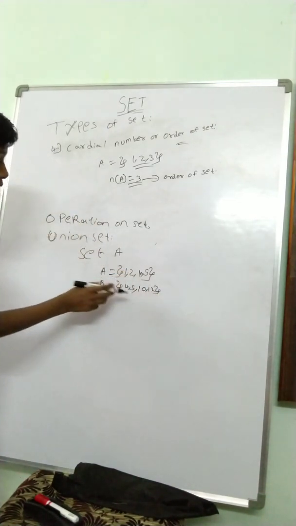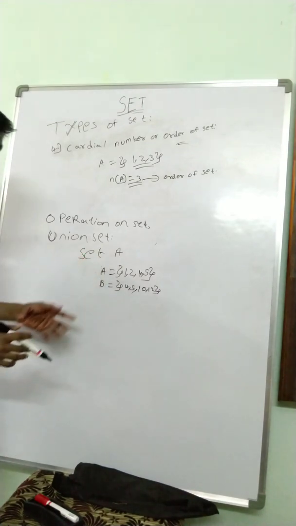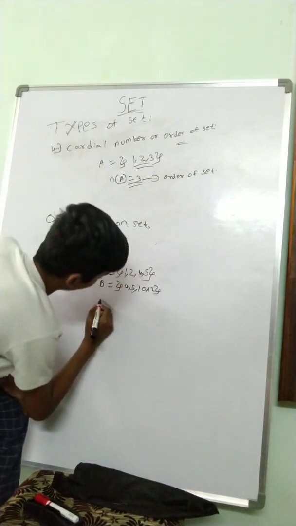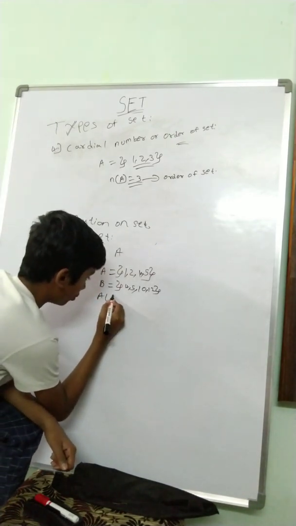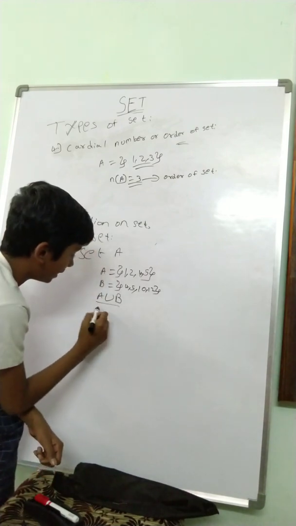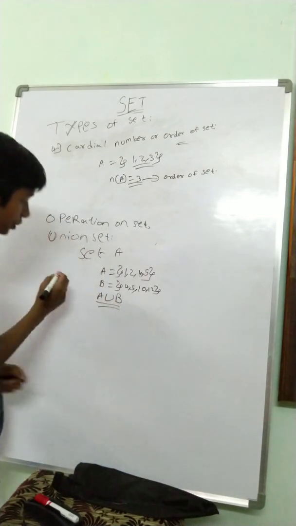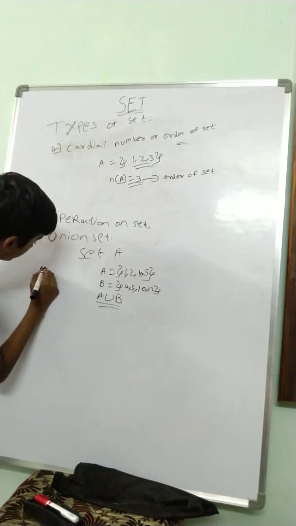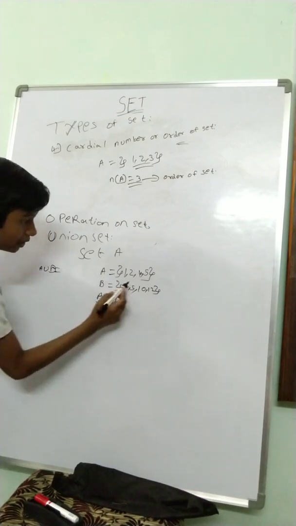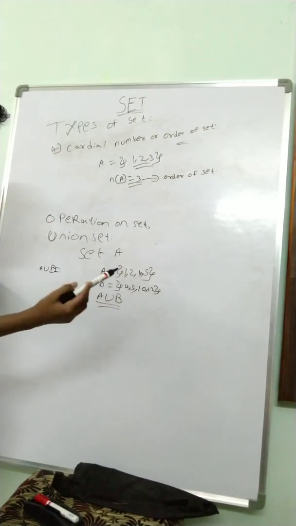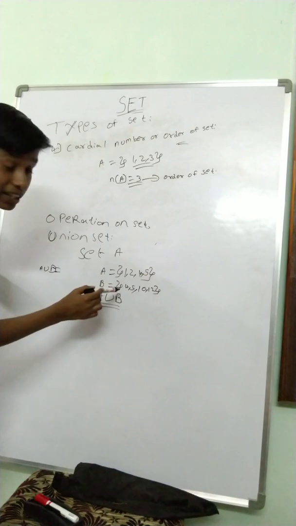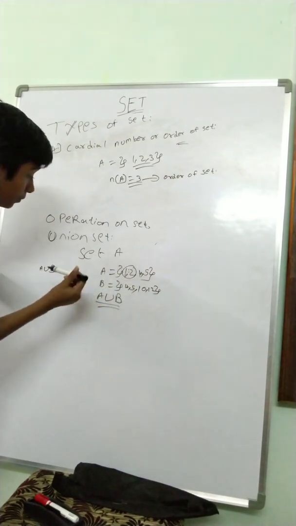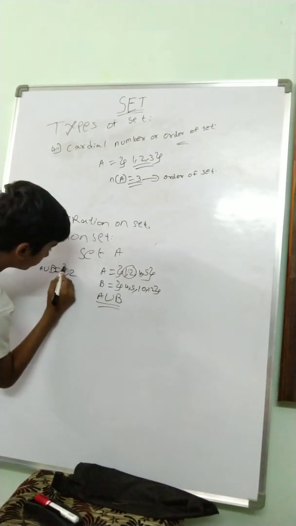So right now we have both sets, which have some elements. Now to get the union of these both sets, we will represent it as A union B. To get the union of A and B, we need to see which elements are not matching in both sets. Now 1, 2 is there over here, but it's not there over here, right? So we can just take 1, 2.